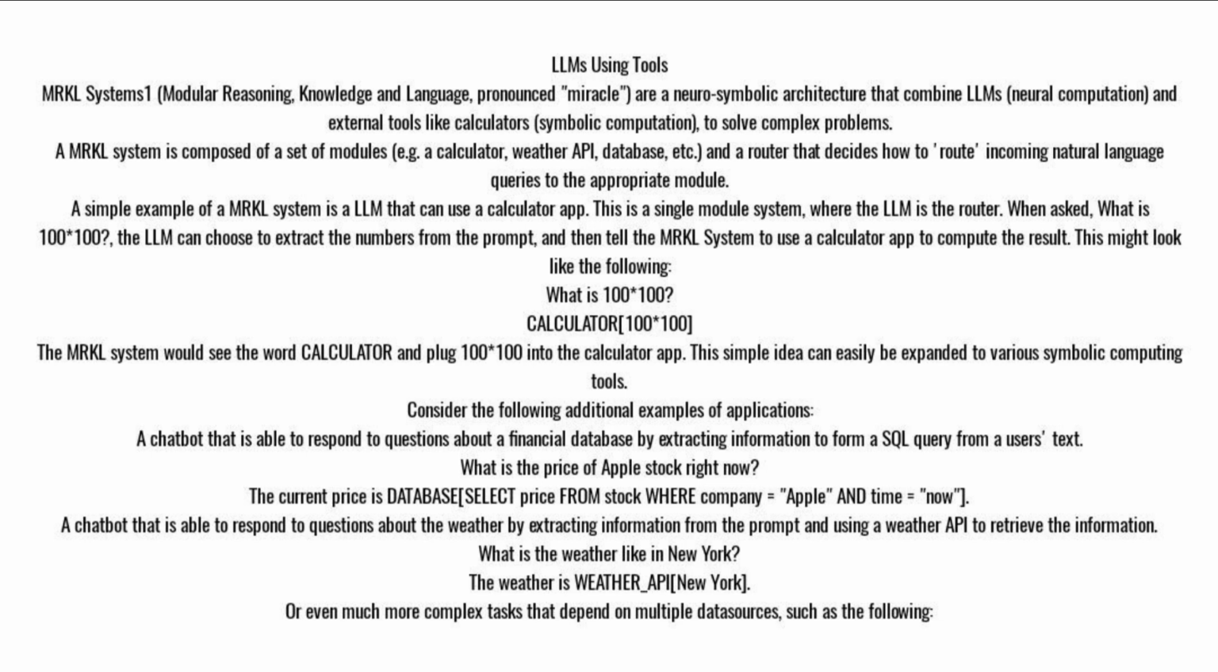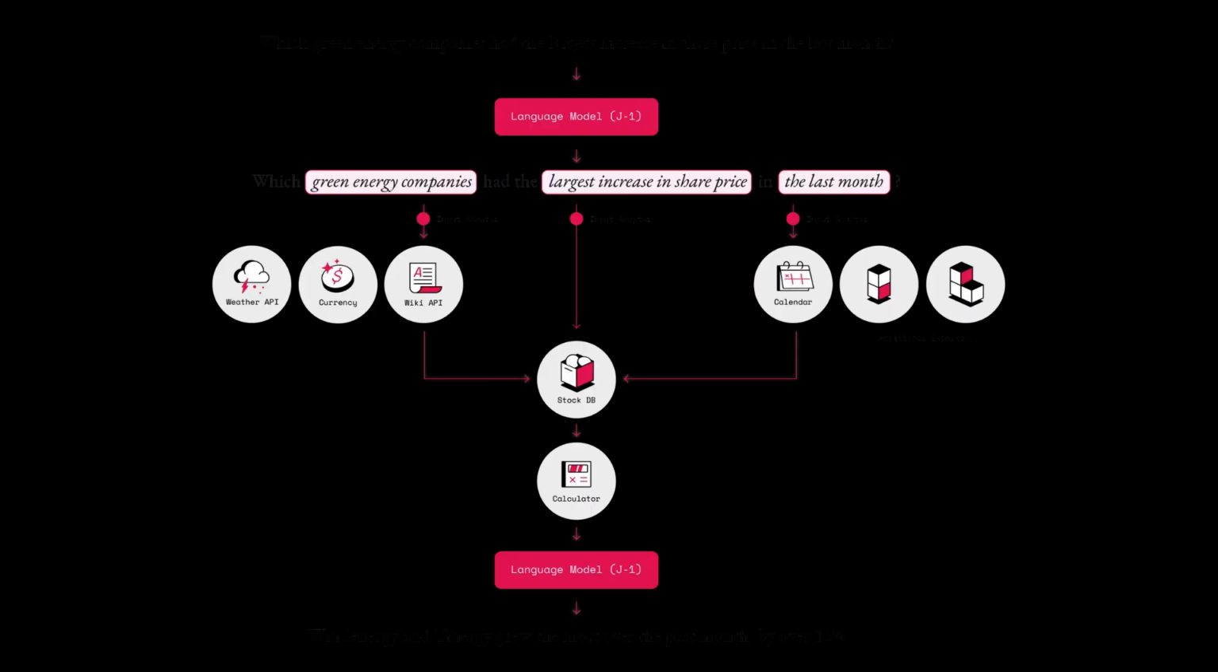A chatbot that is able to respond to questions about the weather by extracting information from the prompt and using a weather API to retrieve the information. What is the weather like in New York? The weather is weather_API, New York. Or even much more complex tasks that depend on multiple data sources, such as the following.